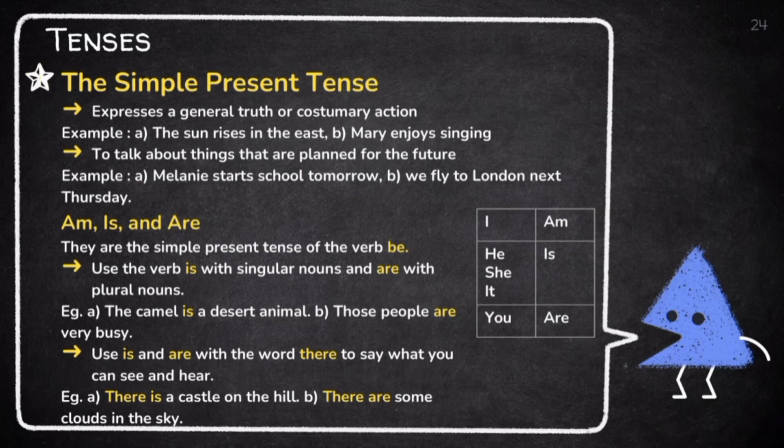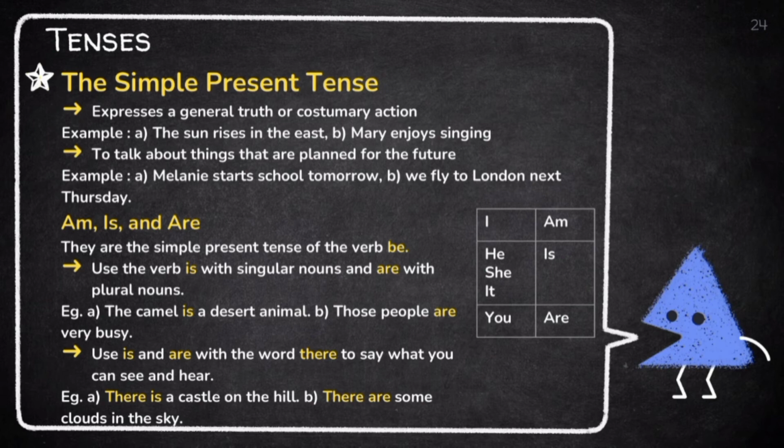Next, the simple present tense expresses a general truth or customary action. For example, the sun rises in the east. The simple present tense is also used to talk about things that are planned for the future. For example, Melanie starts school tomorrow.